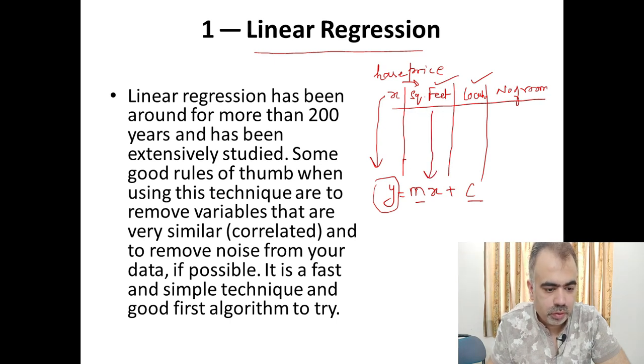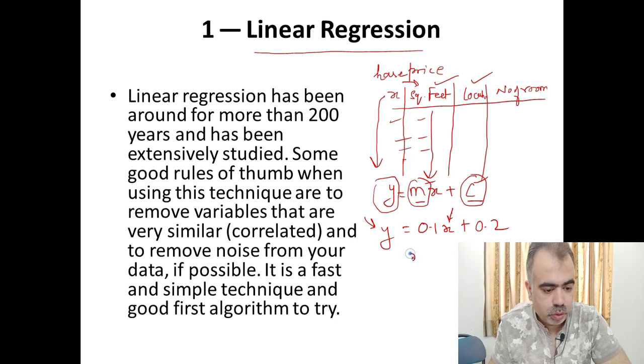First of all, with the help of statistics and mathematics, we calculate the slope and the y-intercept from this data. And once you have this m and c, let us suppose the value of m is 0.1 and c is 0.2. Now y is the house price and x is the area. If you change the area, the corresponding value of the house price changes. So this is the basic algorithm which is used to predict something with respect to something.